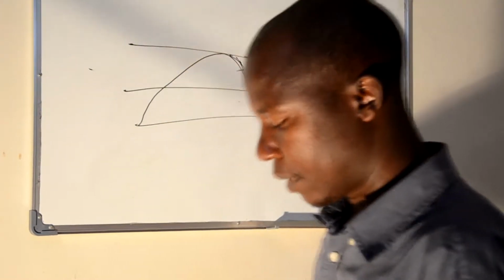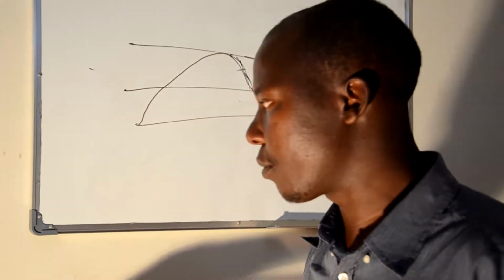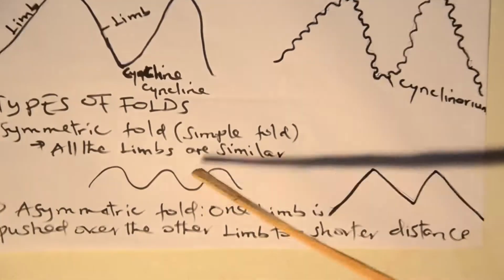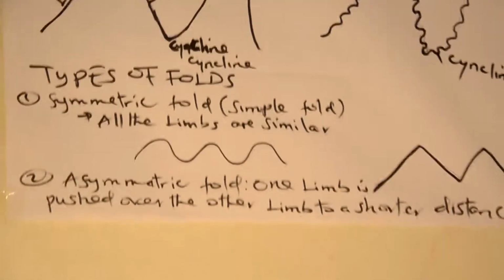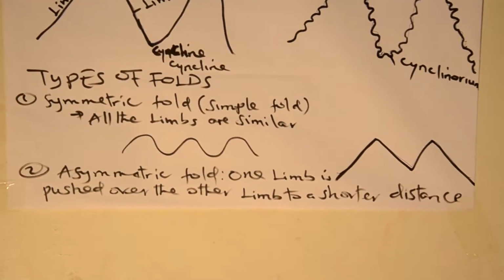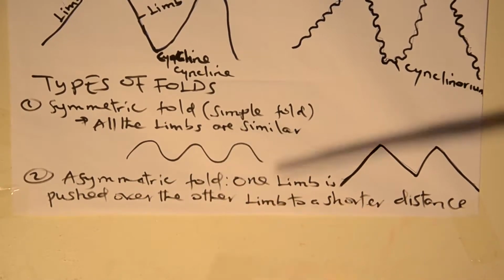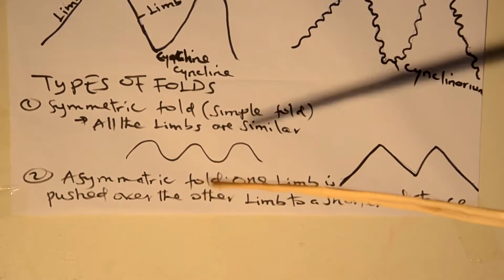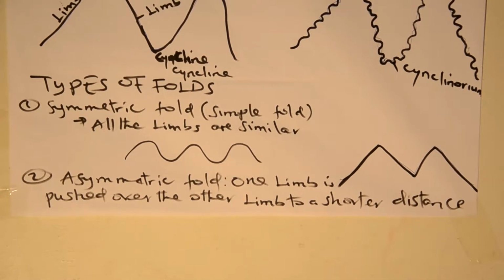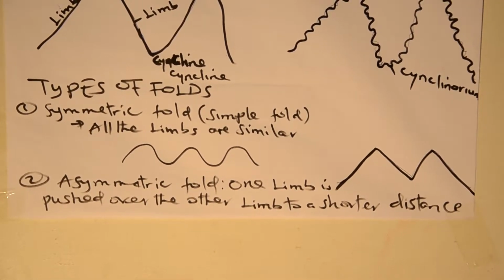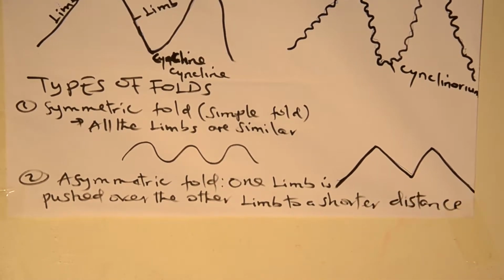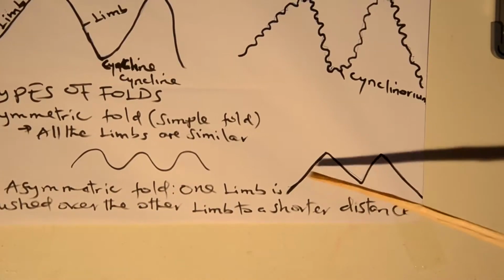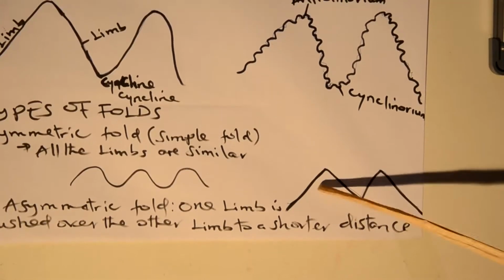For instance, in this structure, this rim and this rim are similar. The same applies to this rim and this one. Dear students, another type of folding is asymmetric folding. This is just the opposite of symmetric. Asymmetric folding is when one rim is pushed over the other rim to a shorter distance. For instance, this one is pushed over another rim.